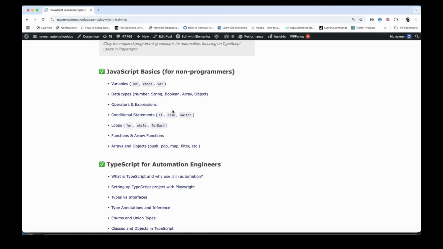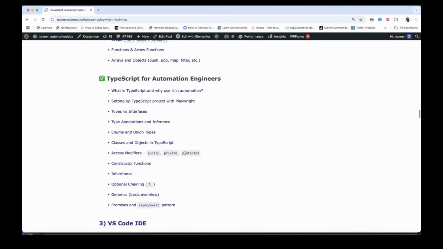So JavaScript basics for non-programmers: variables, data types, operators, expressions, conditional statements, loops, functions, arrow functions, arrays, objects. And then the advanced topics in TypeScript for automation engineers: what is the meaning of TypeScript, setting up the project, and then interfaces, types, classes, objects, enums, object-oriented concepts, access modifiers, constructors, inheritance. Exactly the same thing will work in TypeScript also. Promises, very important topic. What do you mean by async and await pattern and generics? We will go through a basic overview so that we can work with real-time projects and with Playwright also.